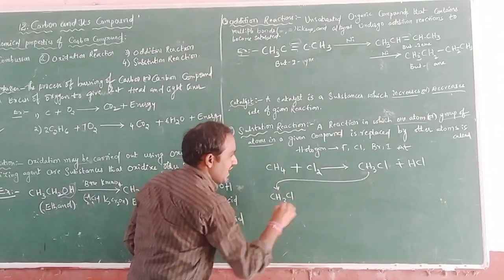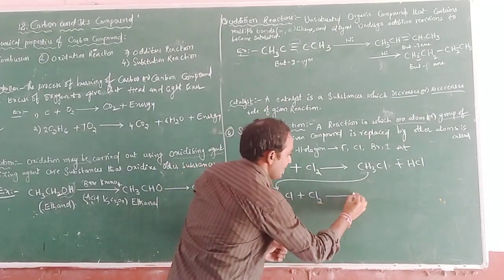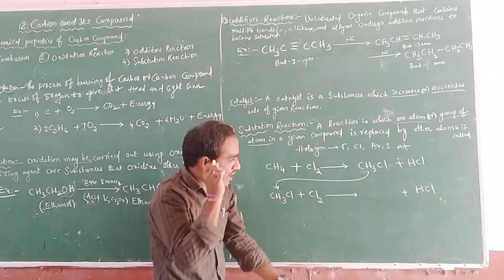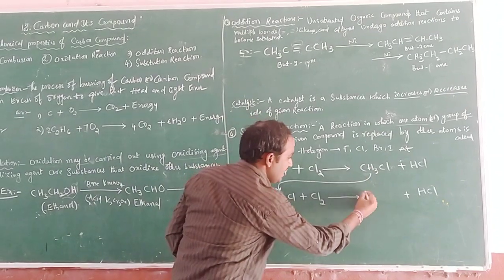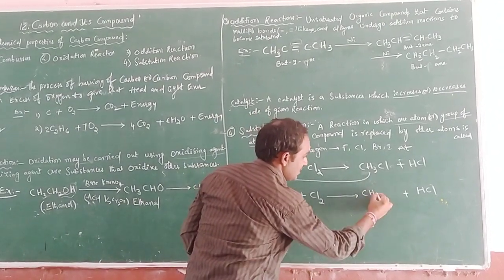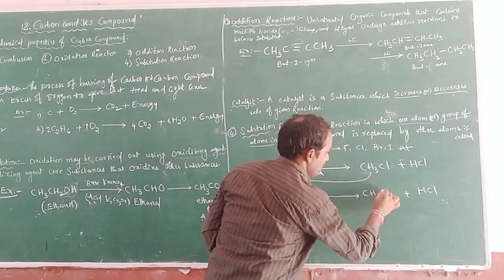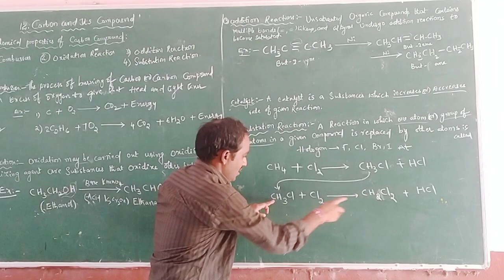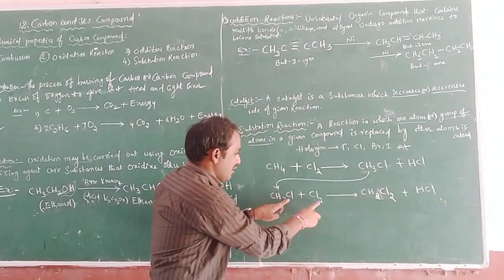CH3Cl plus chlorine similarly gives rise to HCl, as hydrogen is substituted by chlorine. See here, CH2Cl2. How many carbons? 1. How many hydrogens? Earlier 3, but here 2. How many chlorines?